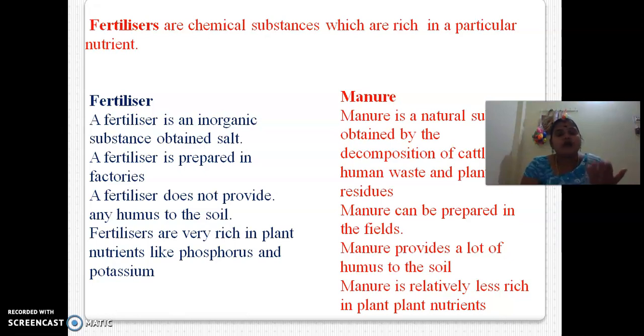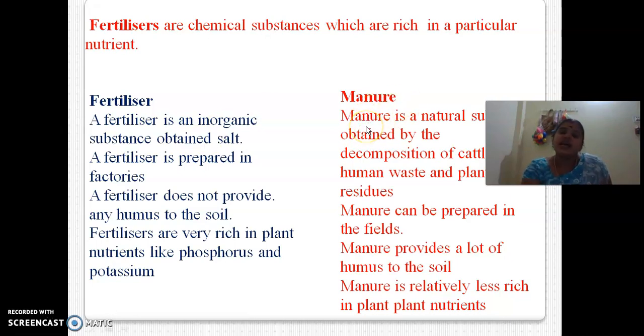Okay, now we are going to see the difference between fertilizers and manure. Both are good promoters to grow a plant, but there should be a difference. So here, what is a fertilizer? A fertilizer is an inorganic substance obtained from soil. So what's the first point? Fertilizer is an inorganic substance obtained from soil.